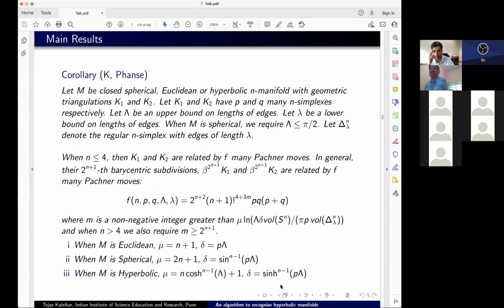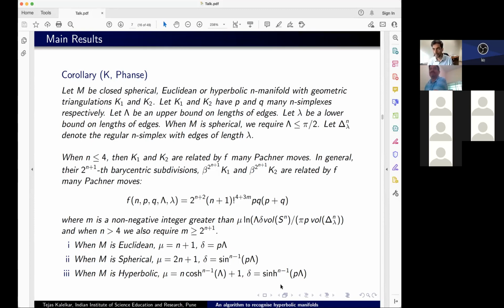So I'm not going to read the whole thing. It's essentially the same statement as the theorem, but now the bound is in terms of n, P, Q, and upper and lower bounds on the lengths of edges. So just given the combinatorics of the triangulation and an upper and lower bound of the lengths of edges, we've got a bound on the number of Pachner moves. So this is in the direction of the homeomorphism problem, or for hyperbolic manifolds, that's equivalent to the isometry problem.